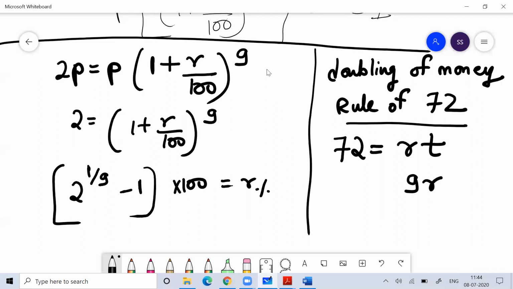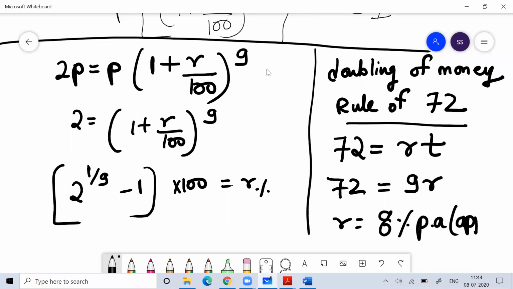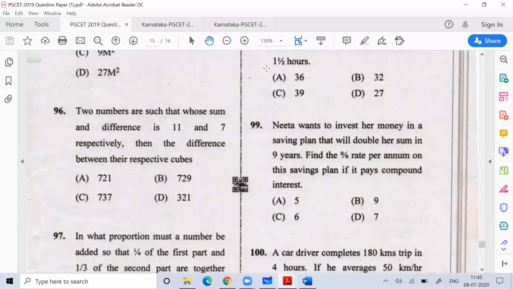Your time is 9 years. So what is your approximate rate of interest? Time is given, rate they are asking you. So the rate will be approximately 8% per annum. Approximately, because for the exact value you need a calculator. But approximately you get the rate by using this concept called doubling of money, the rule of 72. The product of R into T should be equal to 72. That gives you the approximate value of R, and here there is no option called 8, so for this question you will get the grace marks.